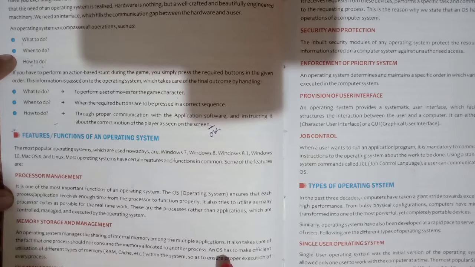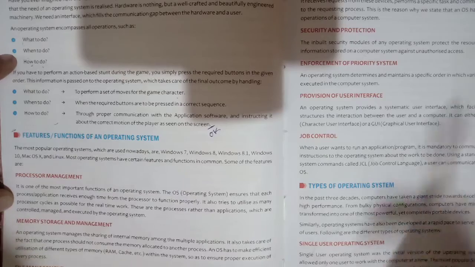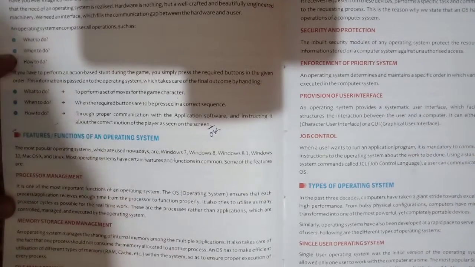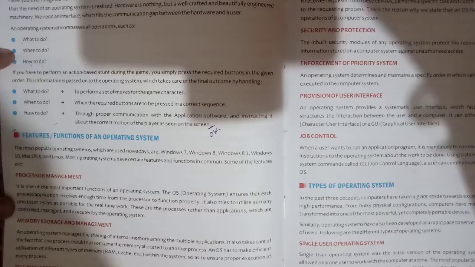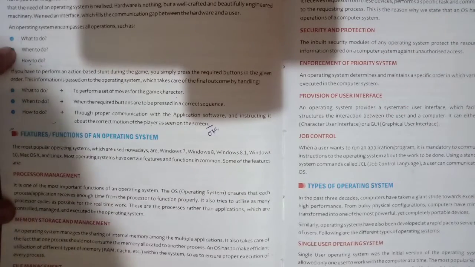An operating system makes efficient utilization of different types of RAM. So students, here we can say your operating system manages all the storage and all the memories in your computer system.